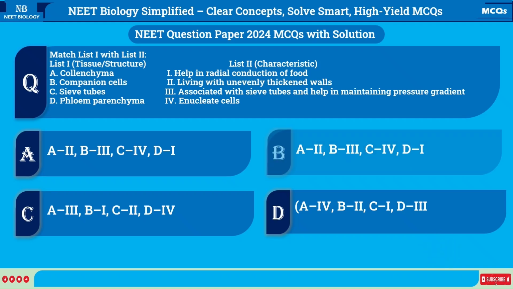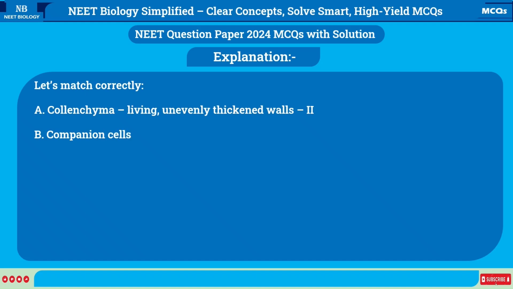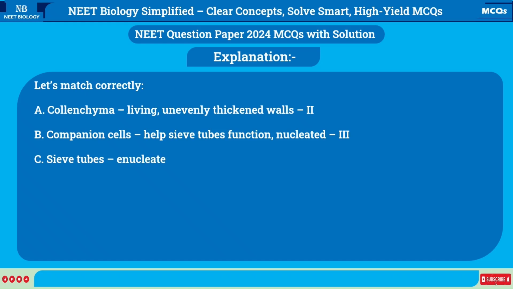Correct answer is B. A2, B3, C4, D1. Explanation. Let's match correctly. A. Collenchyma, living, unevenly thickened walls, 2. B. Companion cells, help sieve tubes function, nucleated, 3. C. Sieve tubes, enucleate, conduct food, 4. D. Phloem parenchyma, radial conduction of food, 1.